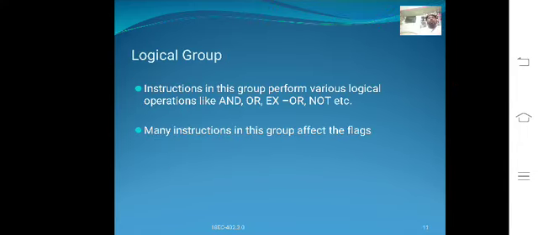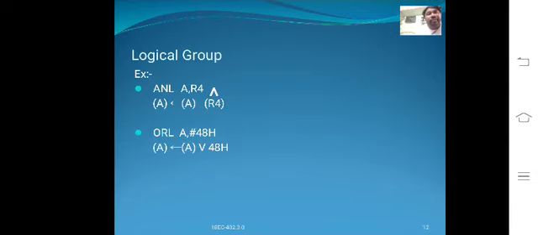Next one is the logical group. The instructions in this group perform the various logical operations like AND, OR, XOR, NOT, etc. Many instructions in this group affect the flags.